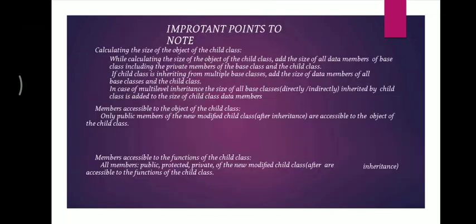Okay, so that's it, we are done with inheritance. What we have learned today is the basics of inheritance, what inheritance performs, and the access specifiers, how we deal with them: public, protected, private mode, how we perform inheritance, and how data members behave in different types of access specifiers. At the last we have seen the basics of different types of inheritance, that is single, multiple, multi-level, hierarchical, and hybrid. Okay, thank you.